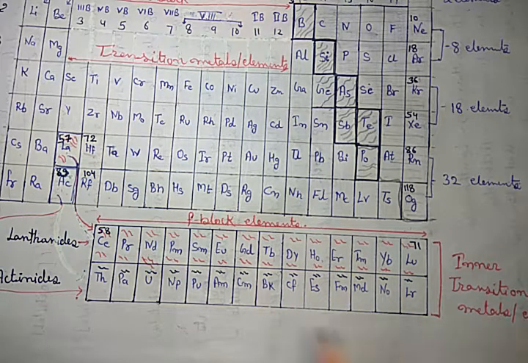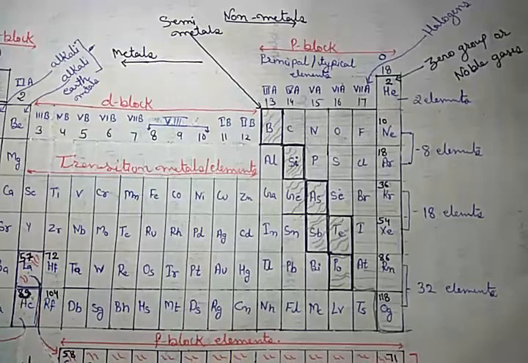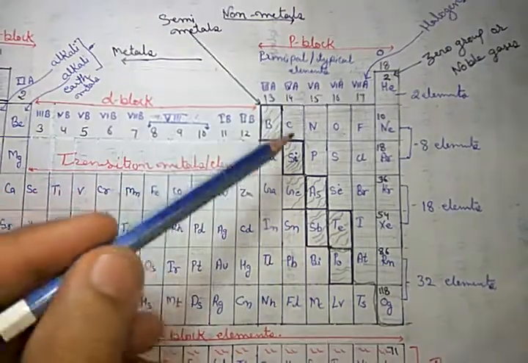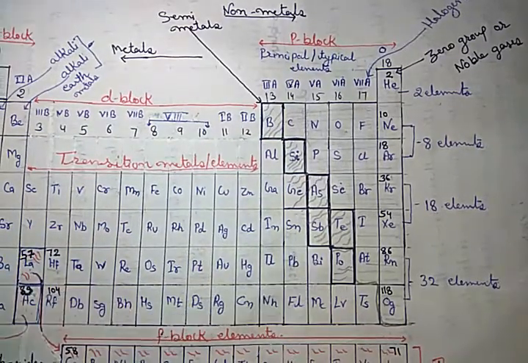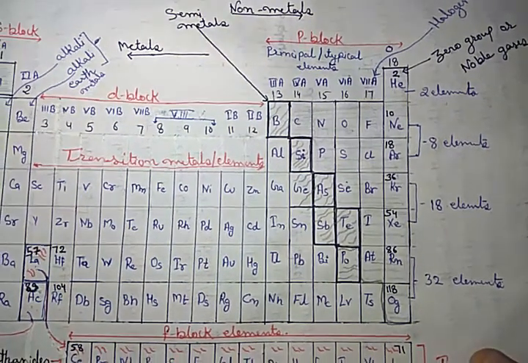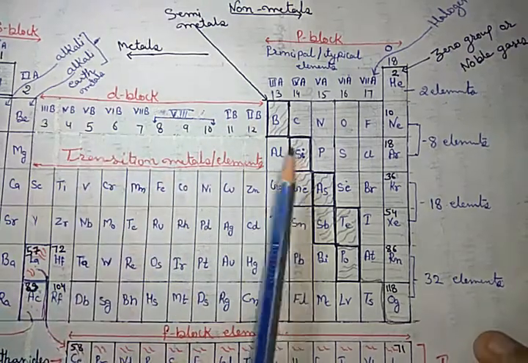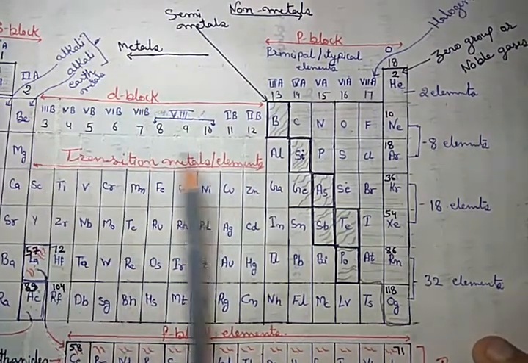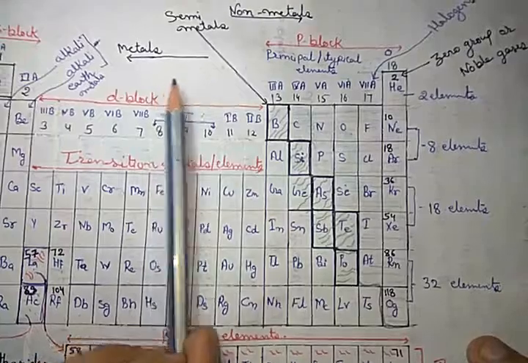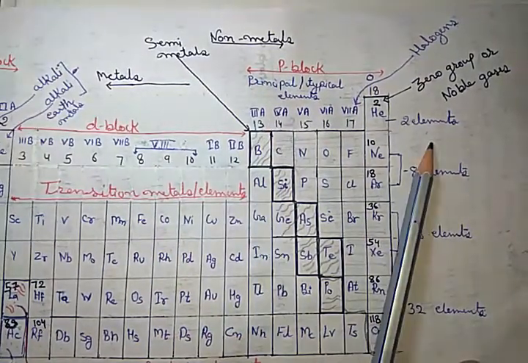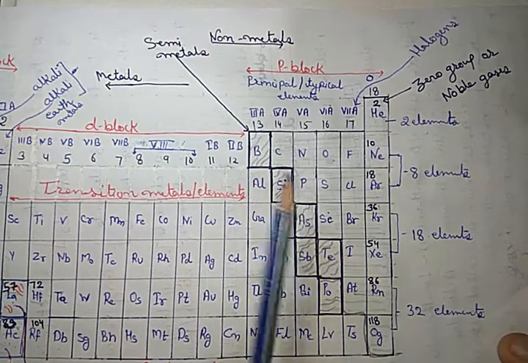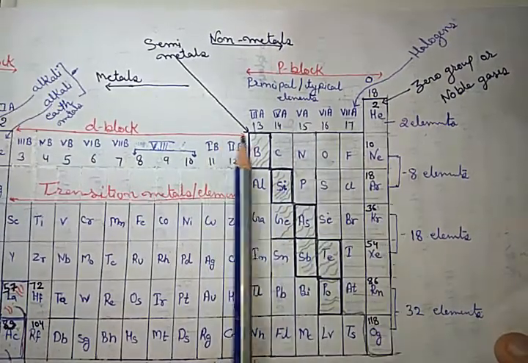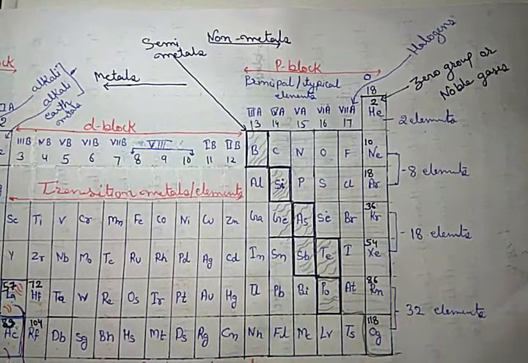Got it? Clear? Now, one more thing, that is semi-metals. These are called semi-metals. The left side from it, these are metals, while the right side from these are non-metals. That means these are metals and these are non-metals and these are semi-metals. Got it?